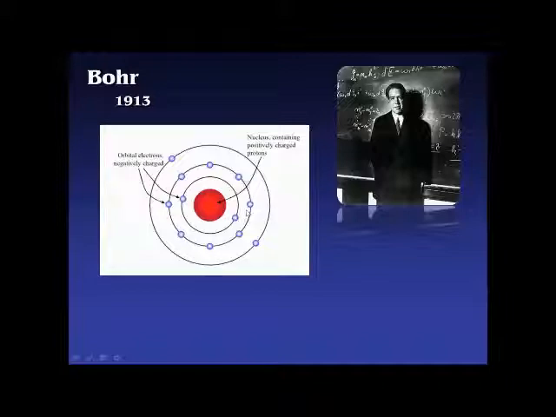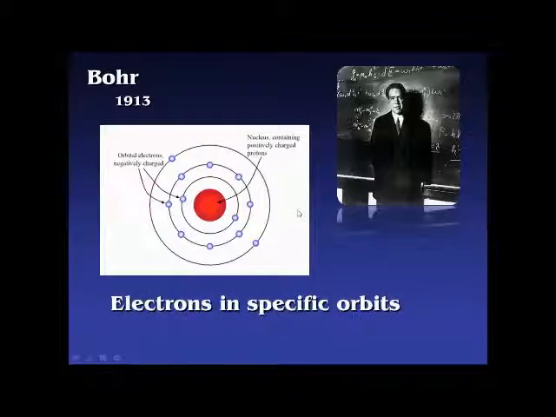But what he contributed to the model of the atom was the idea that, yes, the nucleus probably contains positively charged protons in there, and that the electrons are actually orbiting around in specific paths, kind of like planets orbiting around the sun. They have very specific areas that they would orbit in. So maybe 2 in this first orbit, 8 electrons would be able to orbit in the second orbit, and so forth. And so Bohr really got the idea that electrons are in specific orbits.